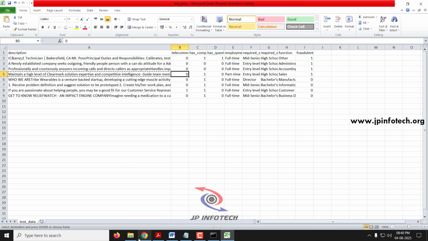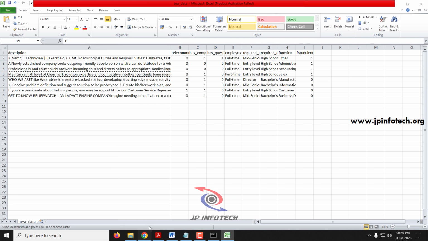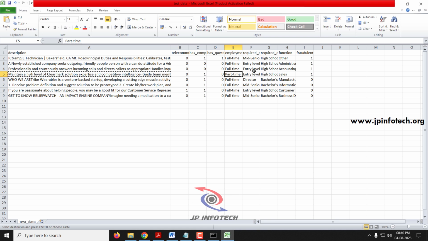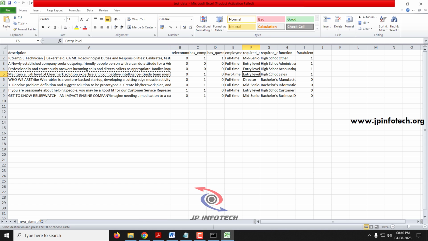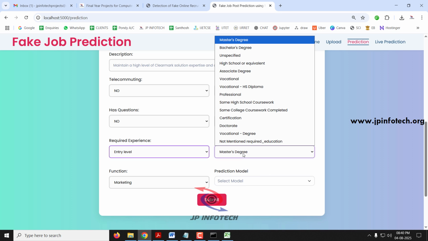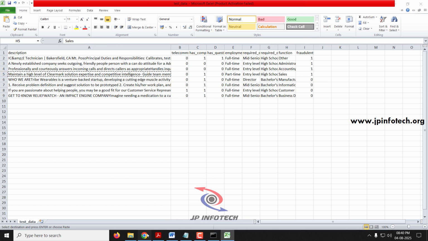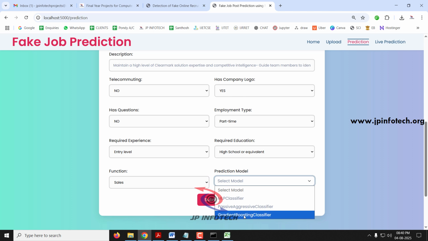Here has company logo yes, has questions no, and this is a part-time job, experience entry level, education high school or equivalent, function is sales. And now I'll select the gradient boosting classifier model and click submit.